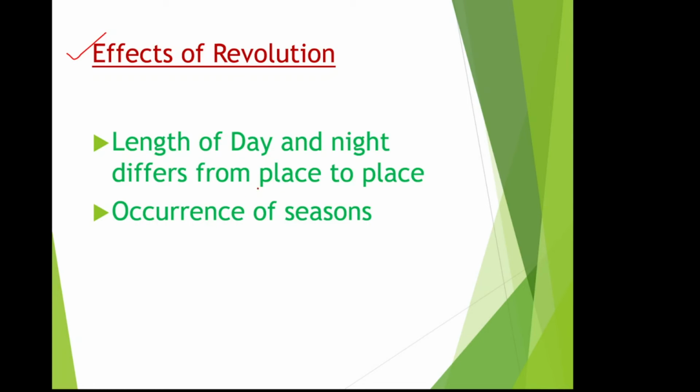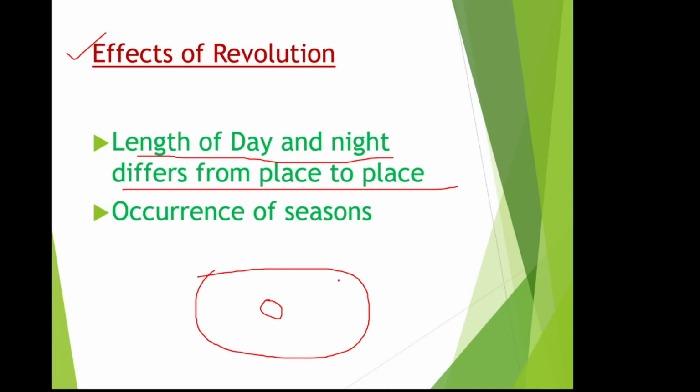We studied, suppose this is the sun. The earth is going around the sun in an elliptical orbit, isn't it? So sometimes the earth will come closer. At that time the distance between the earth and the sun is very small. Here also you can see the same. But sometimes the distance is a little bit more. These positions are known as perihelion and aphelion, which we will discuss in another module.